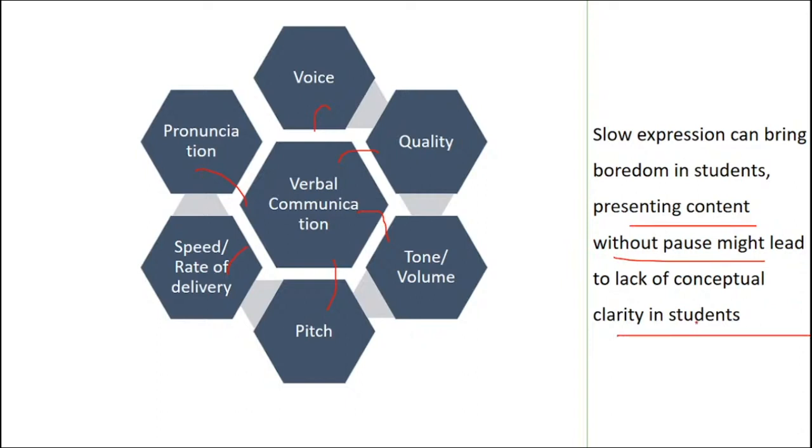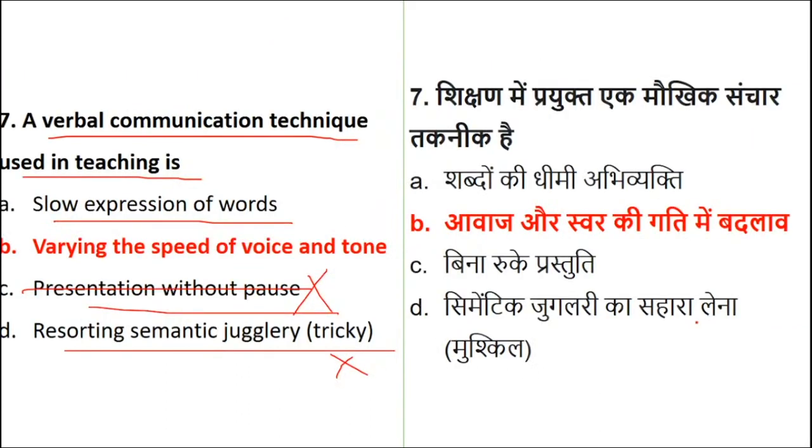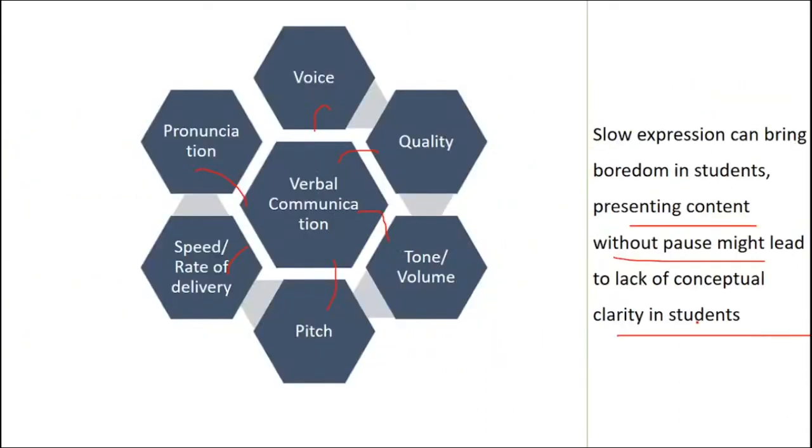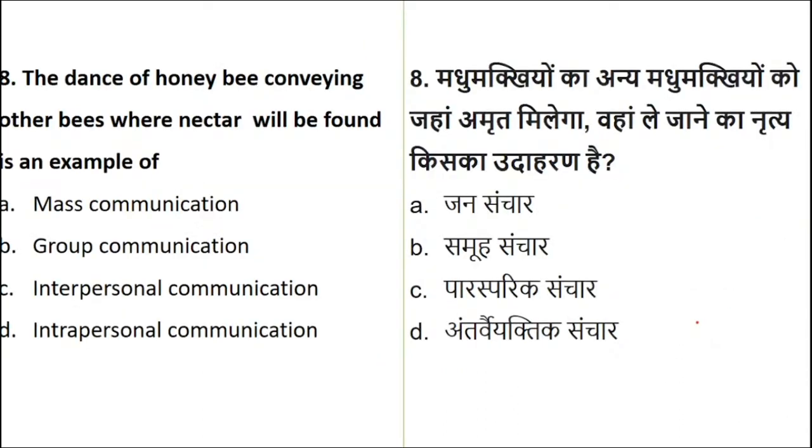Negativity. So the best way is to keep a variation in your speed with the help of tone and voice. Is it clear? Very simple thing, but again, it can put you in confusion. And slow expressions, yes, if a child is a slow learner, then slow expression works out. But for a normal class, you have to keep your variations in place. Fine. Let's go to question number 8.